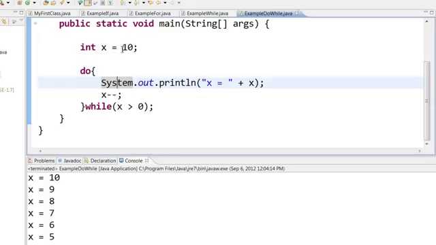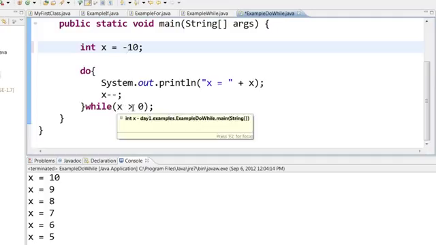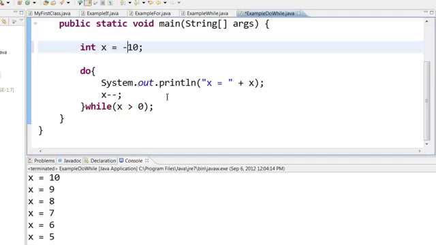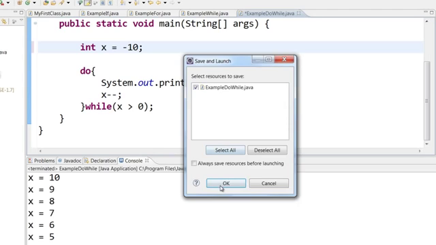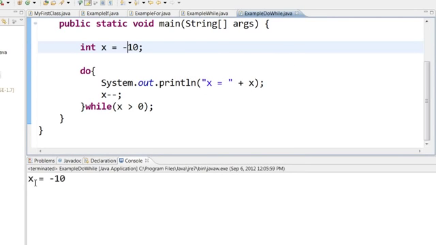For example, if x is equal to minus 10 here, even though minus 10 is not greater than 0, this statement will still run. It will still print out x and it will minus x by 1. So when I run this, you can see that I have x equal to minus 10 printed out, even if this while condition is false.